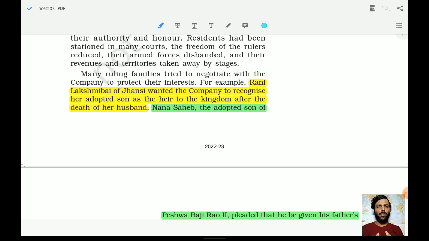Because there was a policy of annexation, there should be a male heir, and it should not be adopted. But it was not accepted by these Britishers because they had plans to annex these kingdoms. So they never accepted such requests.